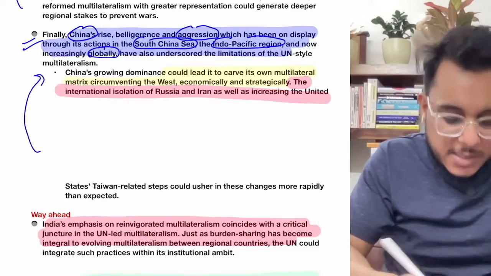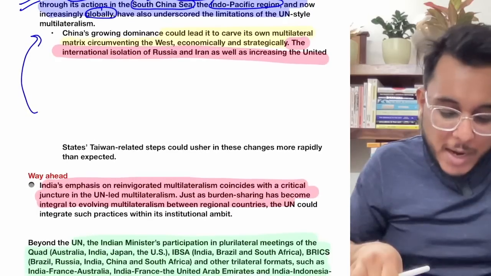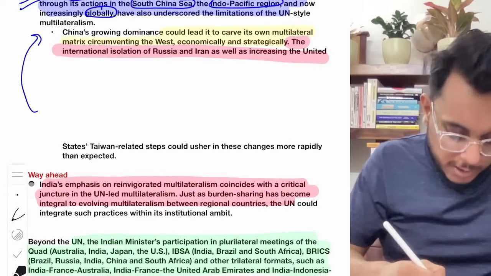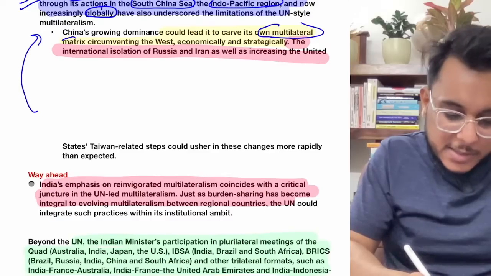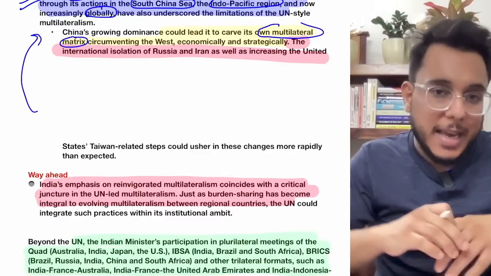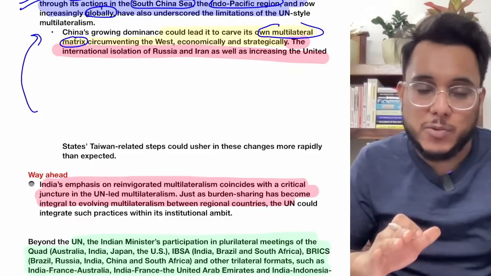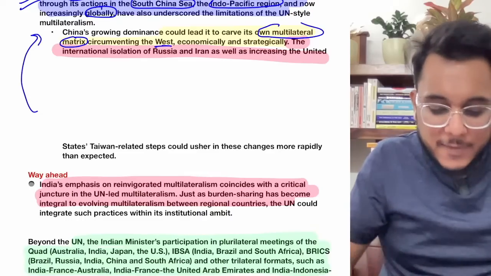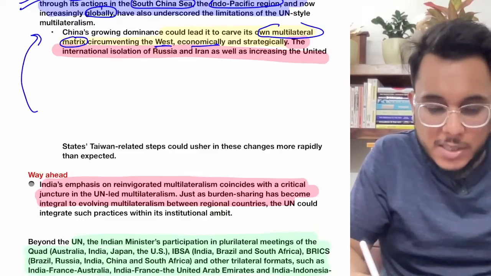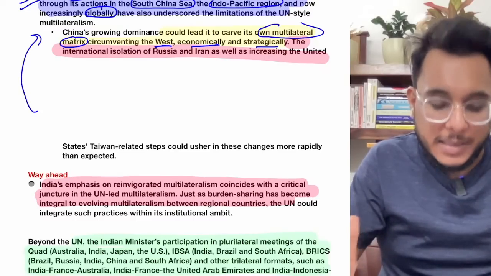So China's rise has not been controlled or regulated by the United Nations. Now we find that China can make its own multilateral matrix. China can make an entire array of institutions which will subvert or negate the West's hegemony. The economic hegemony of the West and the strategic hegemony of the West will be negated. That is something that we can see.